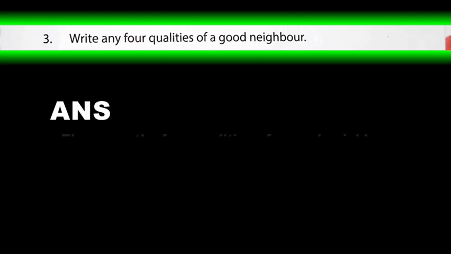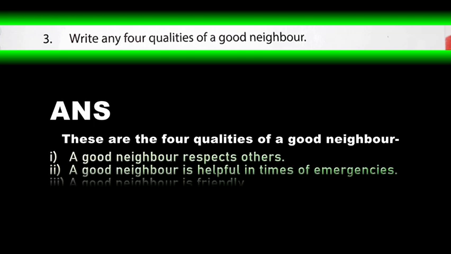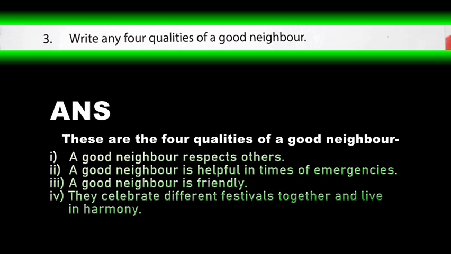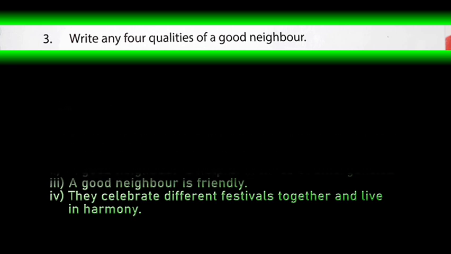Write the answer. These are the 4 qualities of a good neighbor. 1. A good neighbor respects others. 2. A good neighbor is helpful in times of emergencies. 3. A good neighbor is friendly. 4. They celebrate different festivals together and live in harmony.